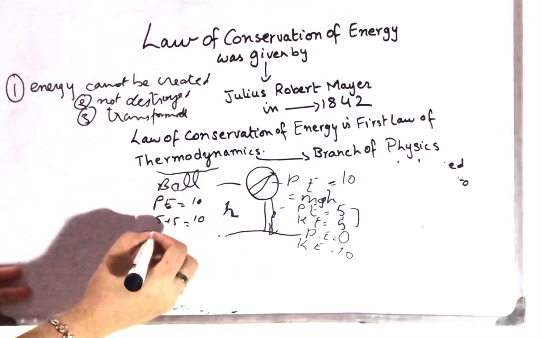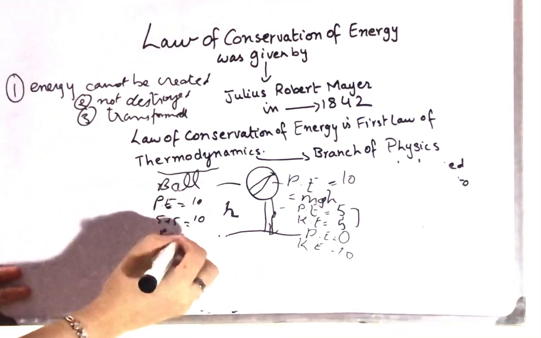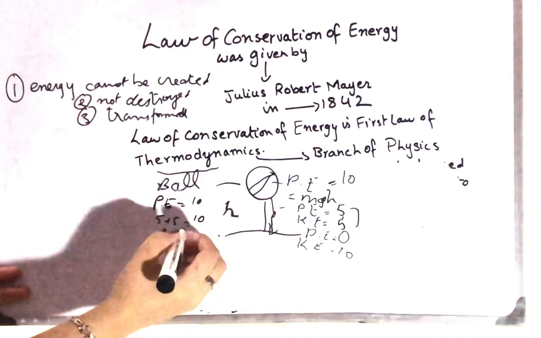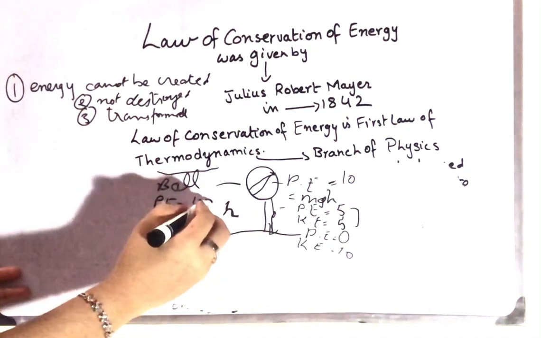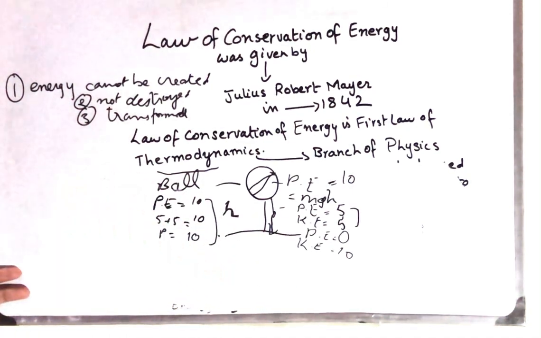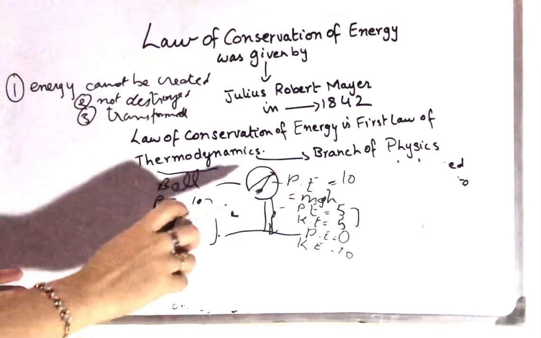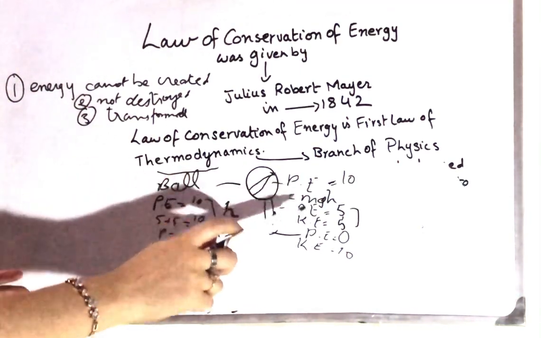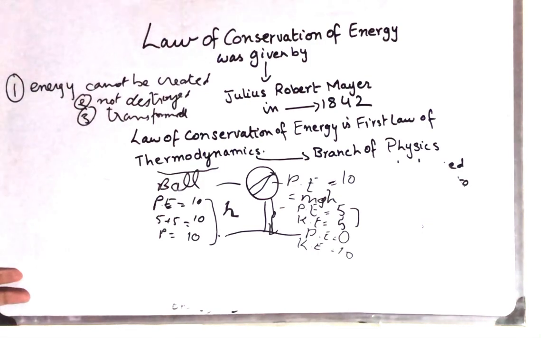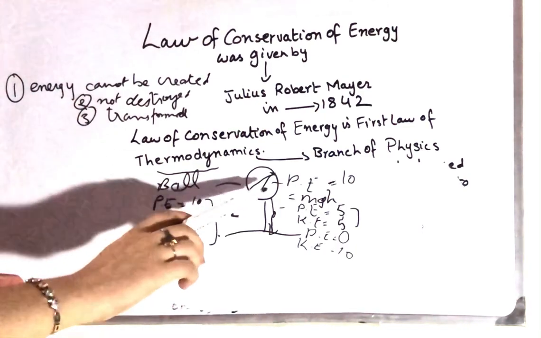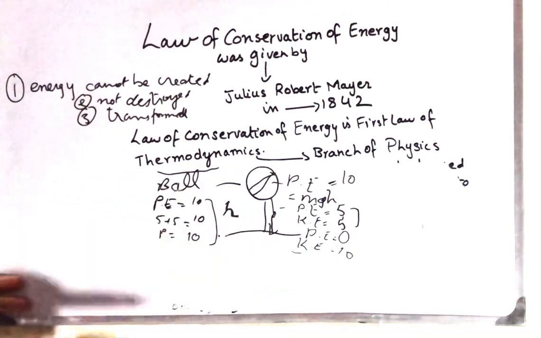And at a certain rate, potential energy plus kinetic energy is equal to 10. Now these three totals are constant, which shows that energy is being converted from potential energy to kinetic energy, but it is not destroyed, it is not created. Energy was already present, but it is being converted from one form to another form.